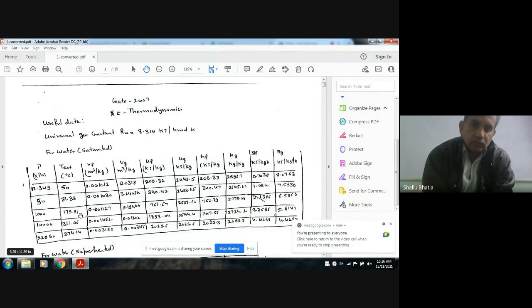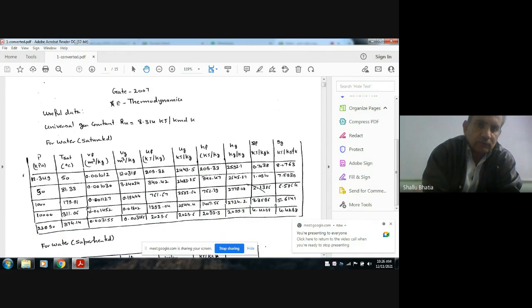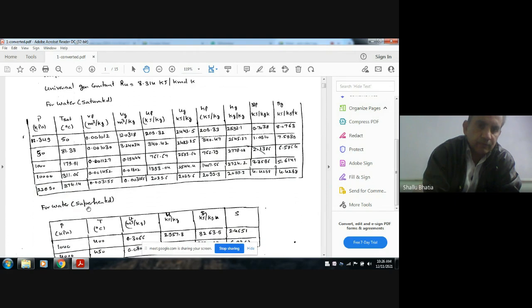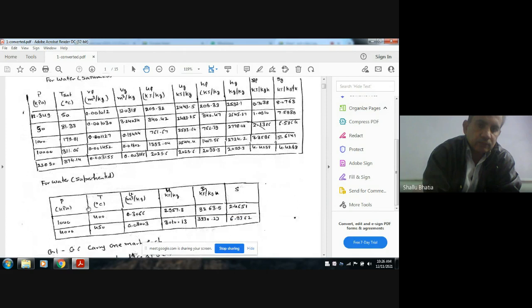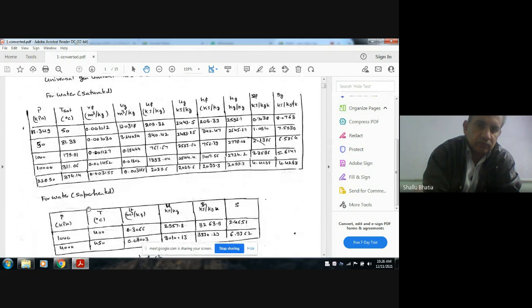In this session, we will solve the thermodynamics paper of GATE 2007. In the beginning of the question paper, some useful data are given. The universal gas constant R_u is equal to 8.314 kJ per kmol per K. And some properties from the steam table. Water is given in saturated state and in supercritical state. So these data we will use in different questions asked in the paper.